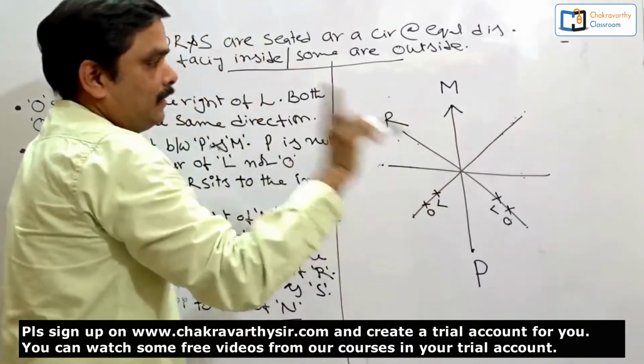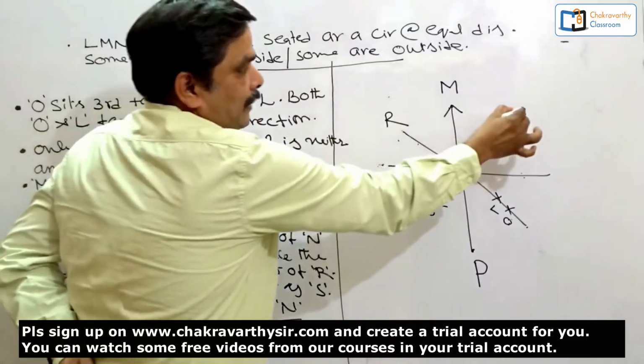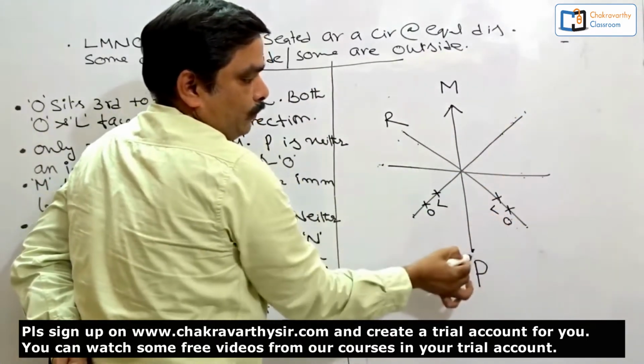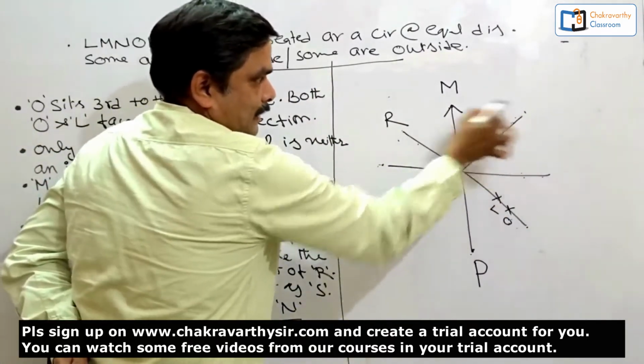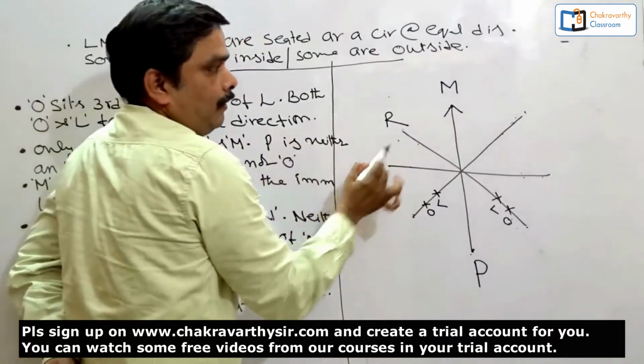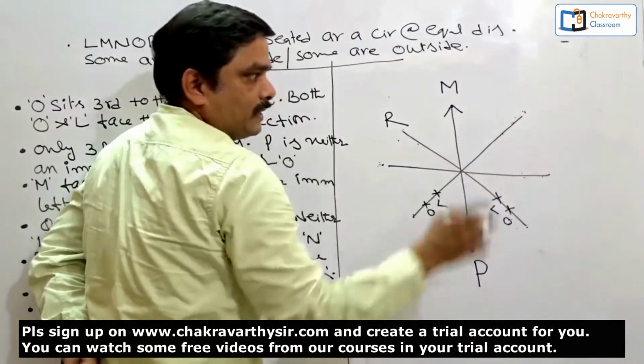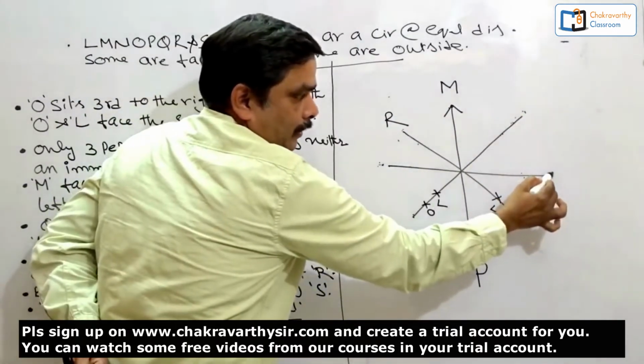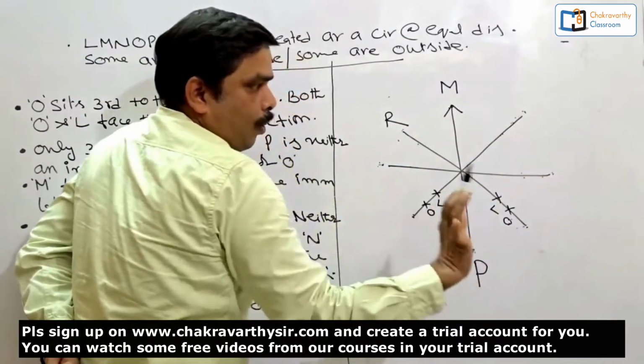Alright, next, what if I keep L here, 1, 2, 3. O cannot be here, but O can be here. So, L can be here or here. This is the elimination process. Next, what if I keep L here, 1, 2, 3, O cannot be here.